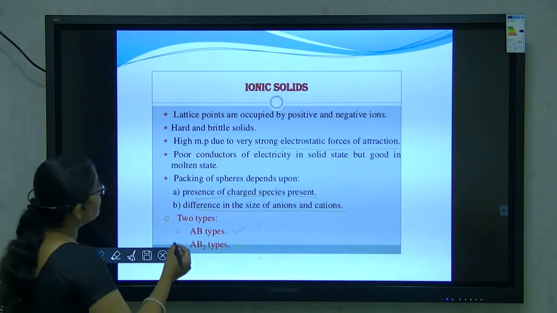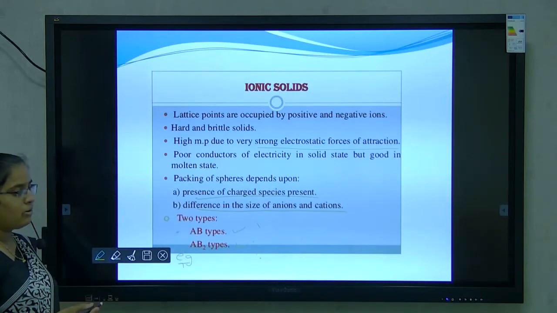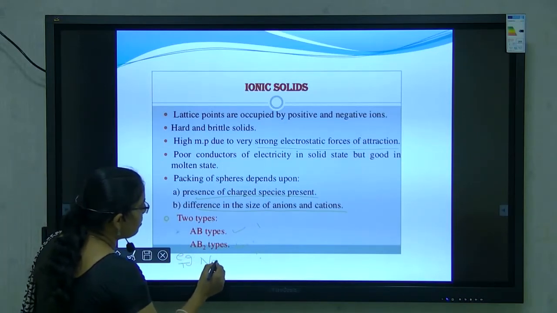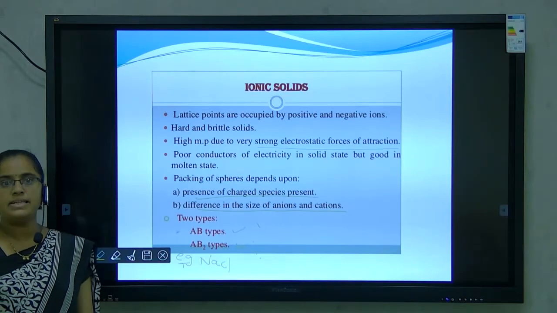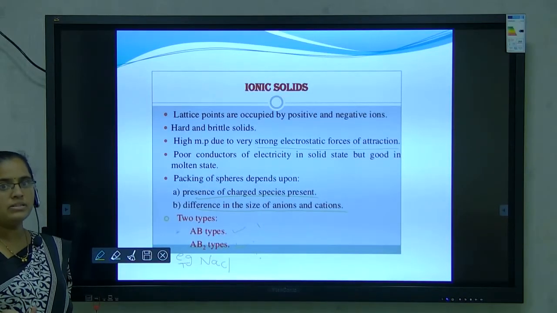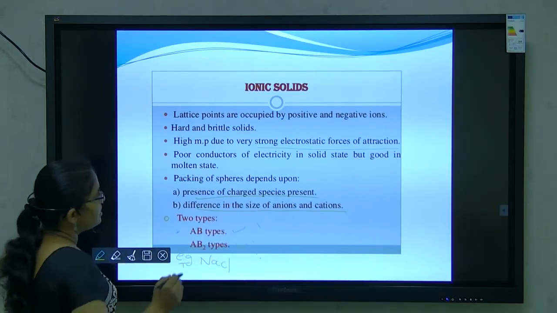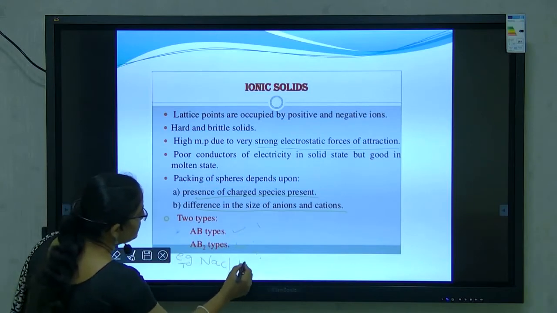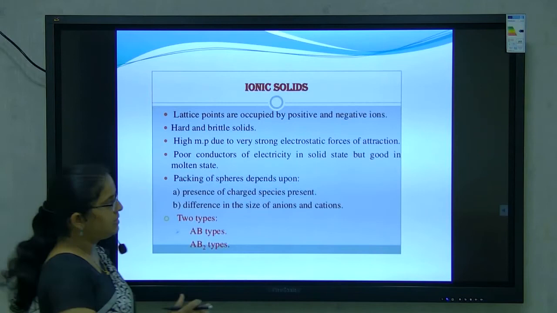Now, which are the examples of ionic solids? A general example is sodium chloride. Sodium chloride is formed due to combination of cation, that is Na+, and anion Cl-, the presence of charged species. Another one is potassium chloride, that is KCl.